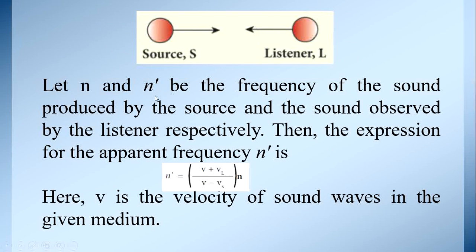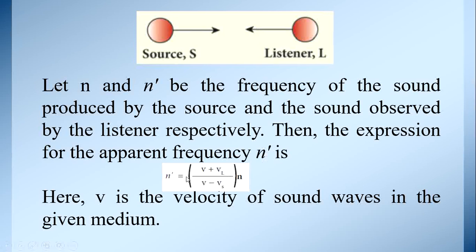Let n and n dash be the frequency of the sound emitted by the source and the sound observed by the listener respectively. Now we take n as the frequency of the source and n dash as the frequency of the listener. Then what is the apparent frequency? The apparent frequency is n dash.